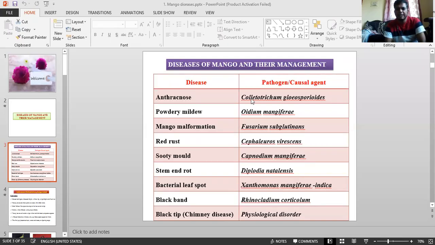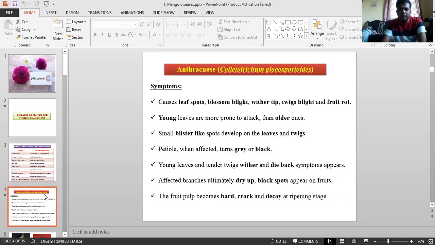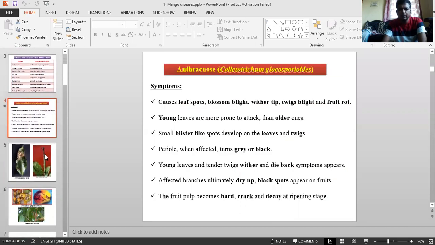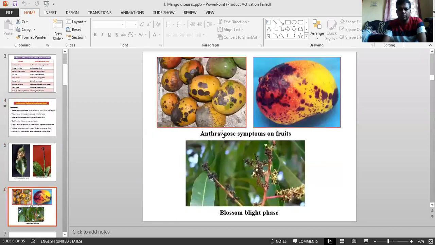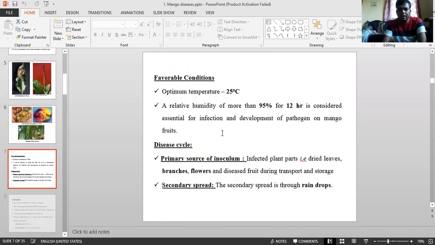Okay, coming to the major diseases, whatever we had discussed in the earlier recording. Anthracnose is already discussed. We can see only the epidemiological factors and primary disease cycle regarding this afterwards. These are the major diseases. Coming to the first one, anthracnose, already completed. For the symptoms, see the photography of fruits and blossom blight.